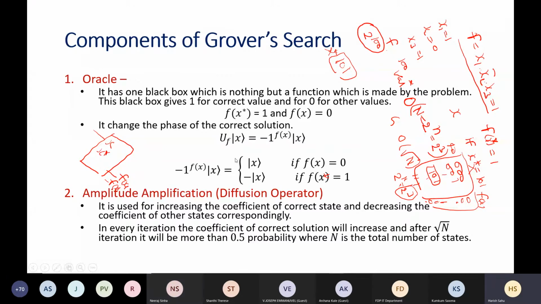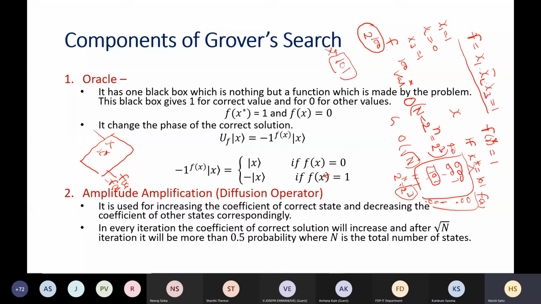Okay, sir. So we will see also in detail, and there is another operator that is called amplitude amplification, or it is also called diffusion operator. What it does is basically it rotates the state around the mean. So I will tell you what the mean is. We have the amplitude of all the states, so we can compute the average amplitude, or mean, of the amplitudes, and whatever the value of the mean is, we will rotate all states around it. We will see in detail how we are going to do it.